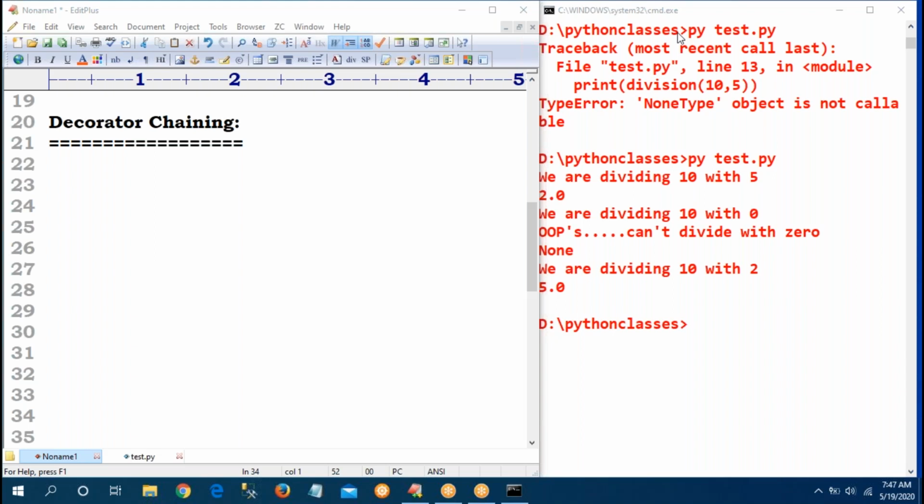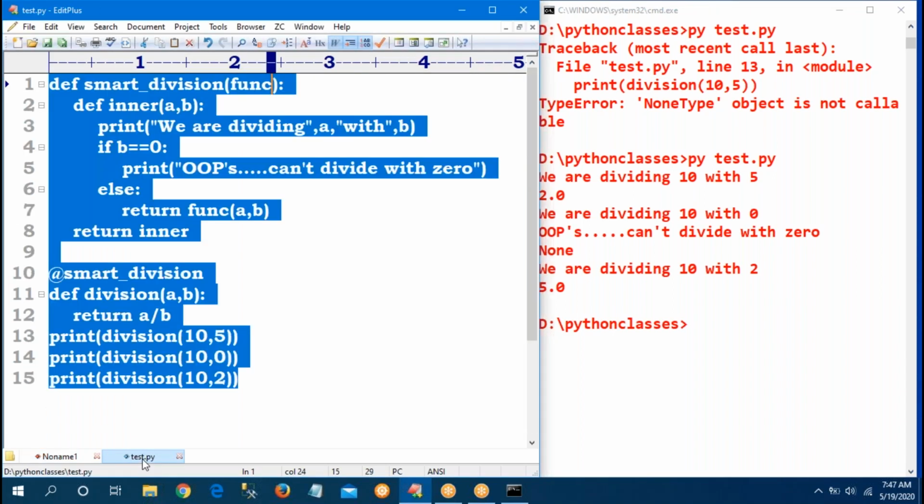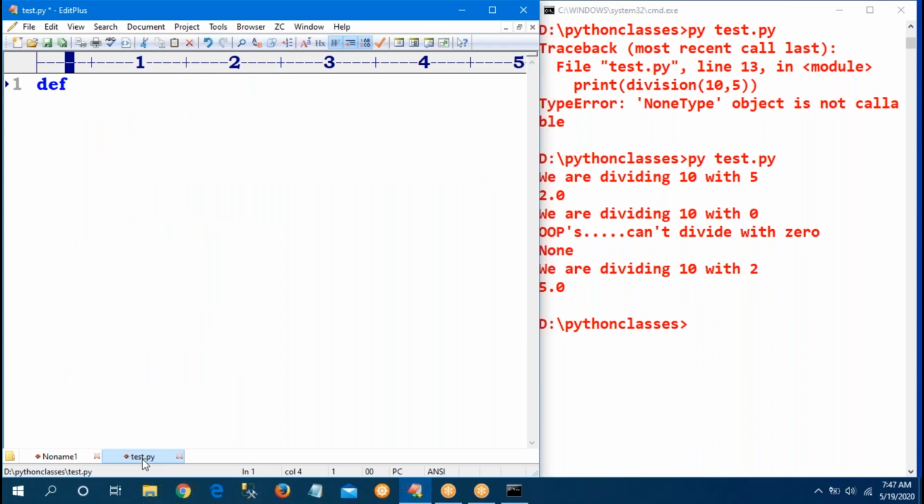If you are getting it, observe. I will take 2 functions. First, without a decorator, I am giving 1 function. What is the meaning of this? Please tell. def number is a function, return 10, enough. Print of, I am calling the function.